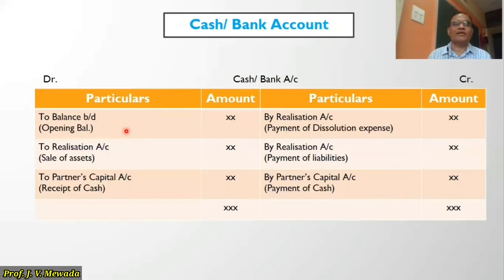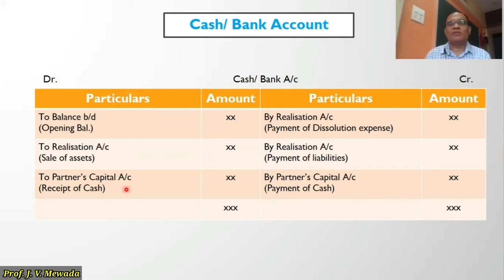Now we are having cash and bank account. As I told you, except cash and bank, all other assets we are going to realize, because cash is already hard cash, or there may be a balance in the bank. So in the balance sheet, we are given the balance on the asset side. So we show the opening balance on the debit side. Then whenever we will sell the assets, or whenever we are going to receive the cash, then we will write on the debit side to realization account, sale of assets, or to partners capital account, receipt of cash.